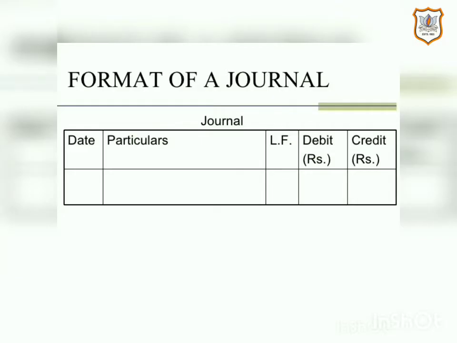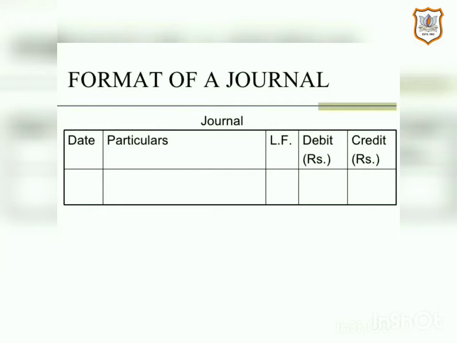Now, here is the format of journal. As you can see here, there are 5 columns. First column is of date. In date column, the date of the transaction on which it takes place is written.